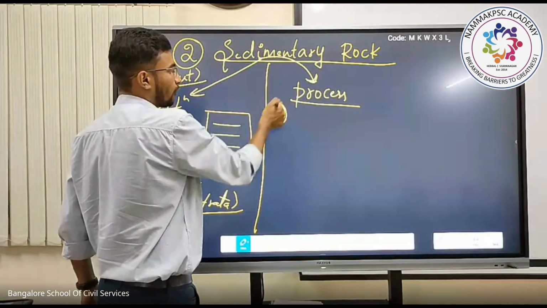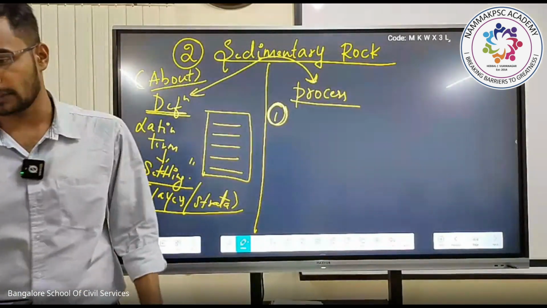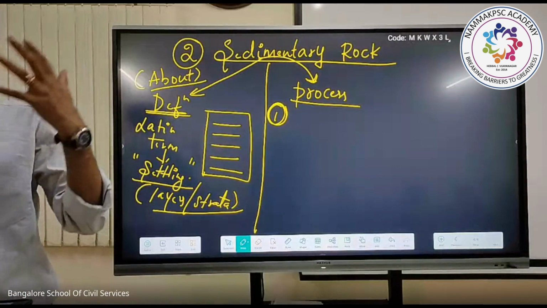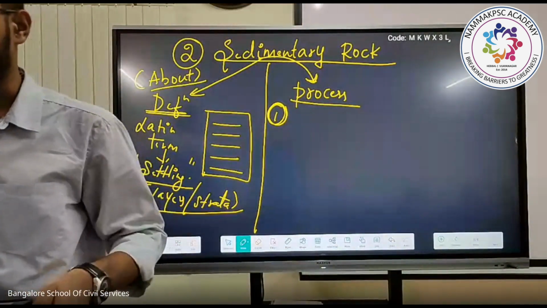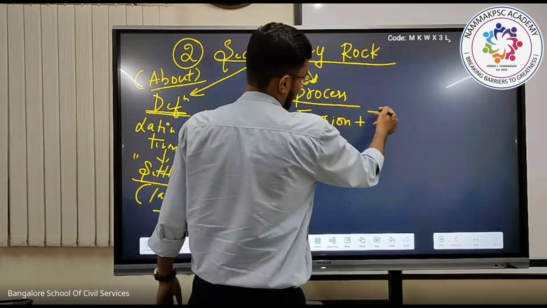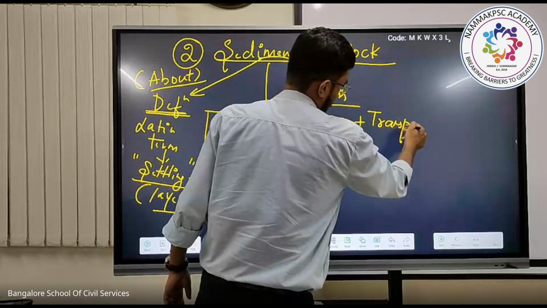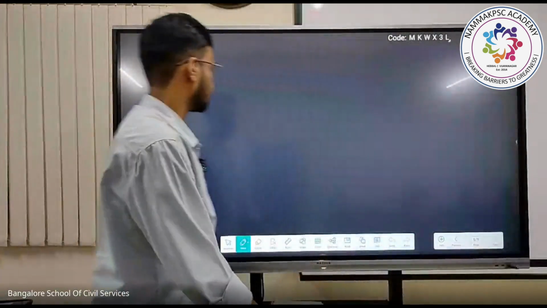The first and foremost process is erosion and transportation. Understand this.